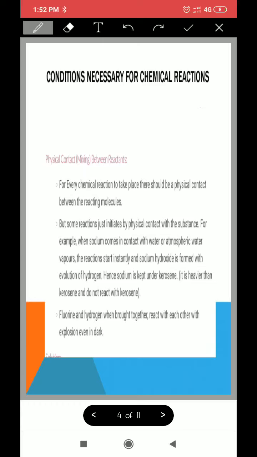Children, we were doing the conditions necessary for chemical reactions, and you know the first condition is physical contact or close contact. So when substances are kept in close contact, or we can say when they are mixed, that time they react. That is the condition, and that is the reason why we keep sodium under kerosene oil to prevent it from reacting with moisture present in the air, right?